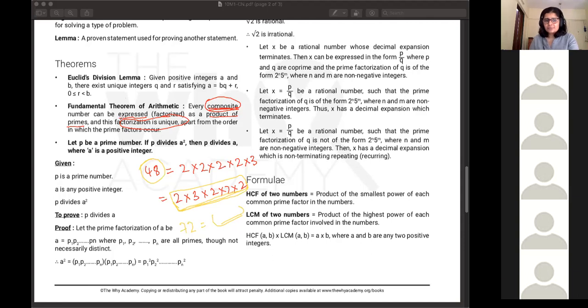Apart from the order in which prime factors occur, the order can change because multiplication doesn't depend on the order of numbers. But what factors you're considering will always be unique to a particular number. That's all it is saying. It's just complicated-sounding statements, but what they mean sounds like common sense, logical things you've been observing since childhood.